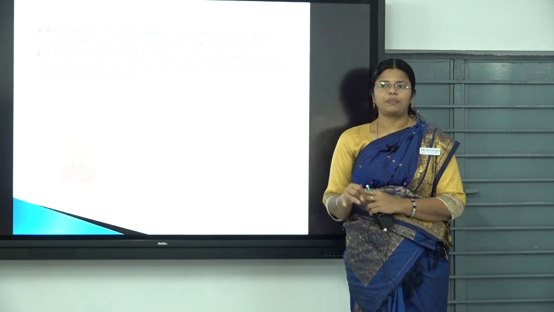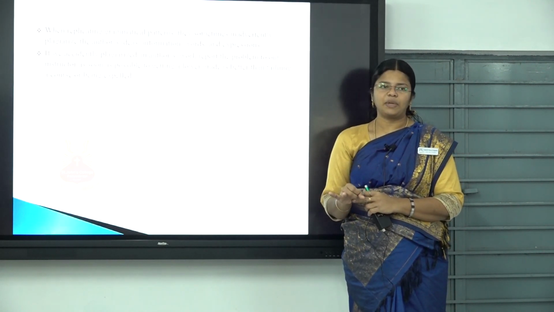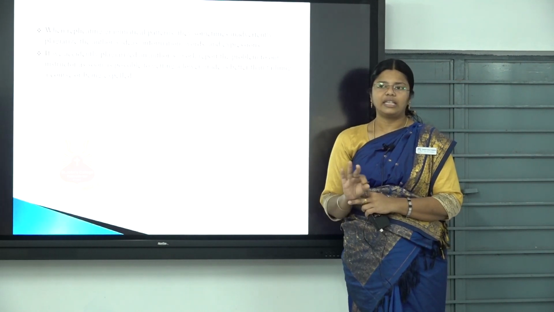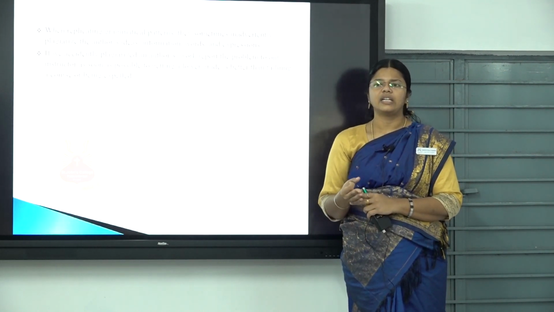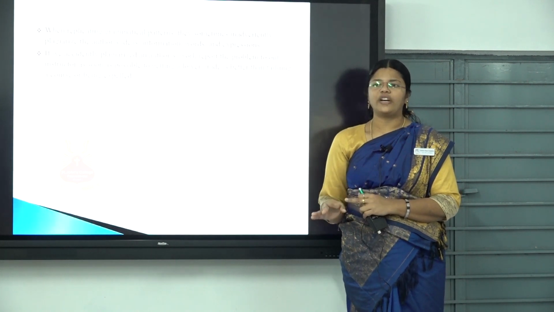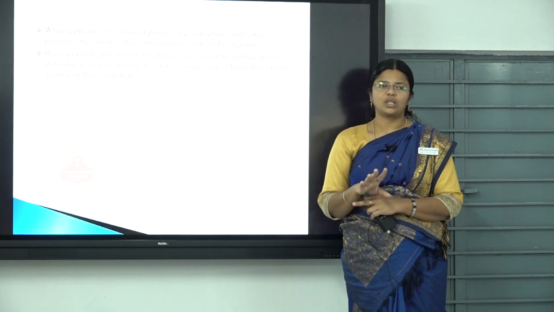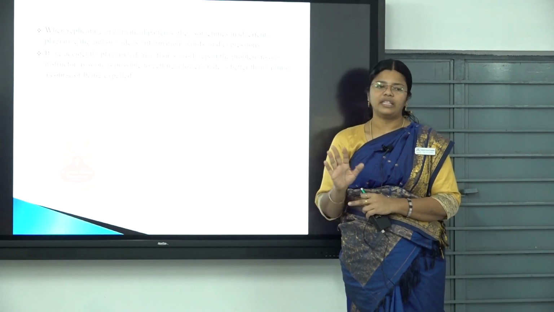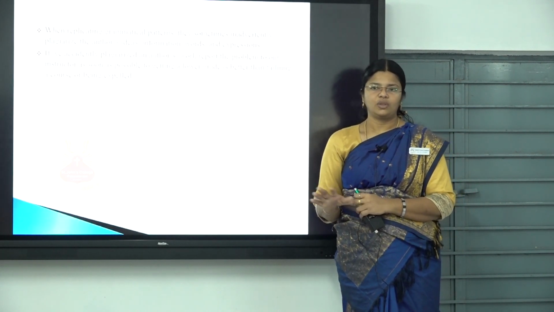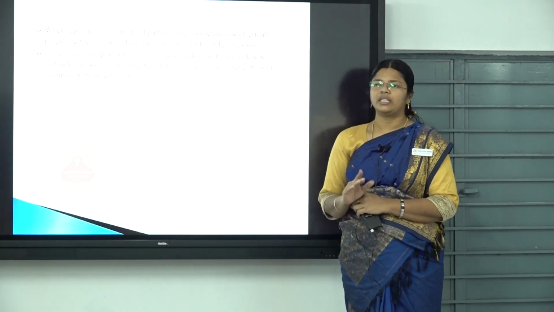That is the first step. Then read as much as possible. The third one, go with your new findings. Don't copy from anyone. And the fourth one is to acknowledge properly the sources that you have referred to. This is how you have to avoid plagiarism.